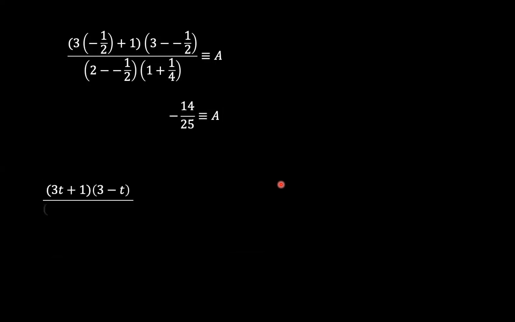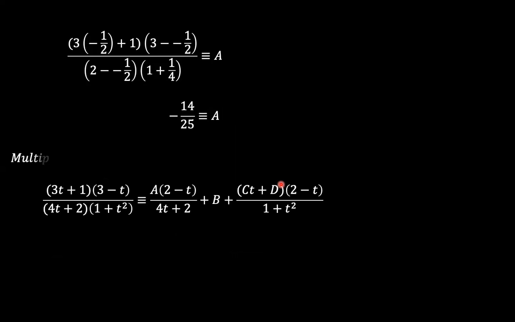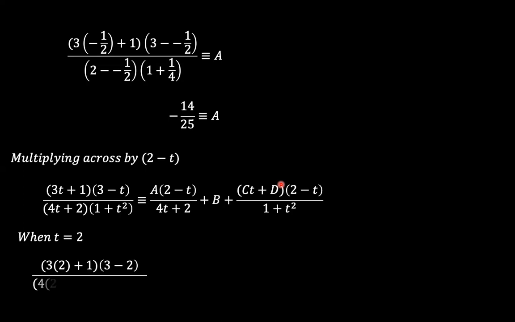Now the same thing: if we multiply across by 2 minus t, and then set t equal to 2, the other constants fizzle out, and now on the right hand side we have b, and on the left hand side we now have 7 over 50, equal to b. And then the ct plus d term is complicated.